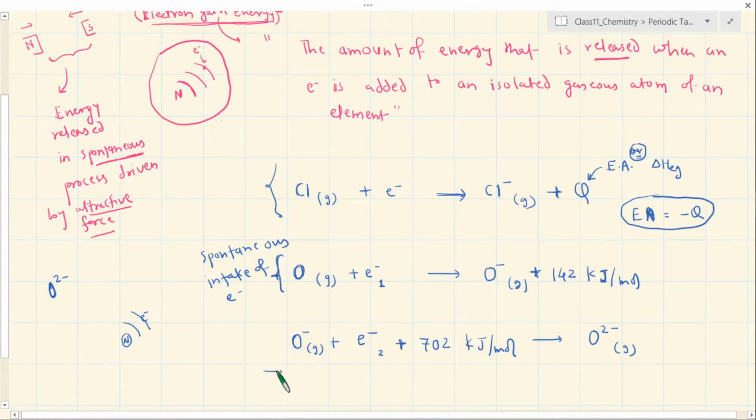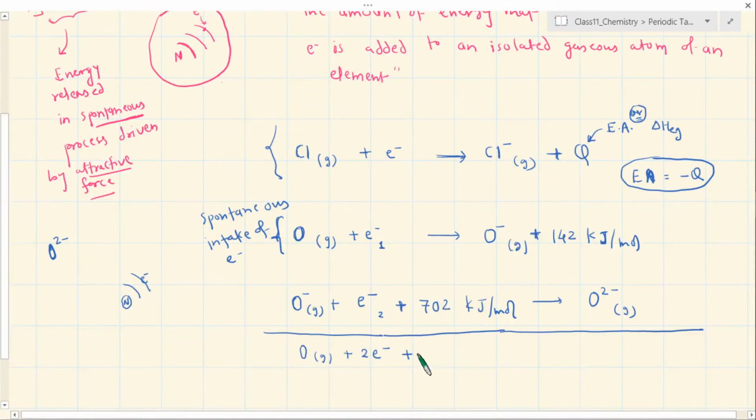Now you see the net process, for the formation of O2 minus from O. If you write down O gas, you will sum up this one, 2 electrons, and then you subtract this from this, and the net value will be on this side only. So you will have 560 kilojoule per mole.